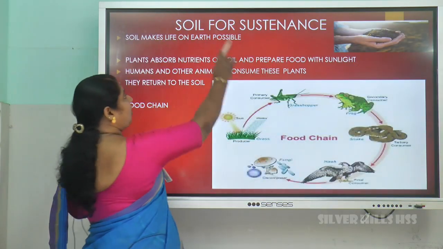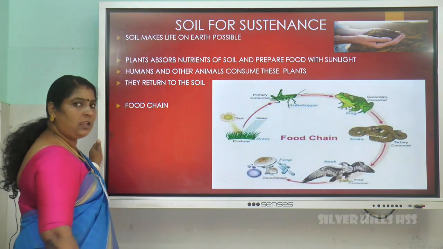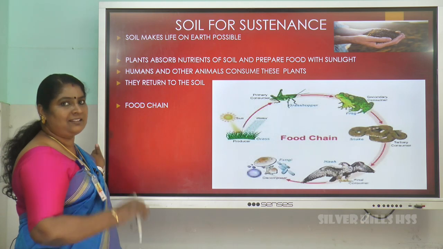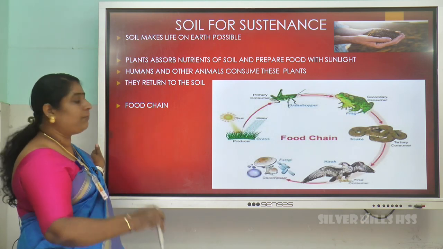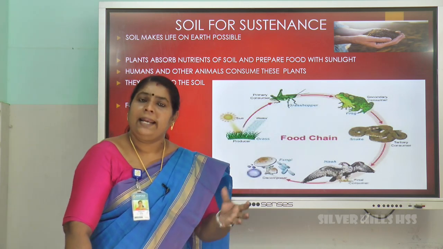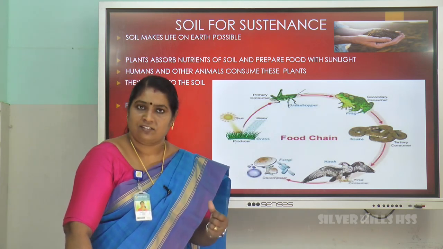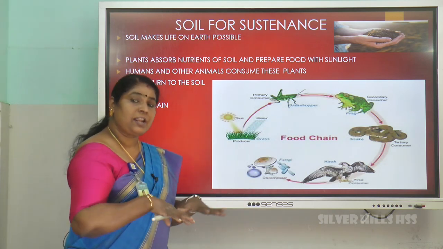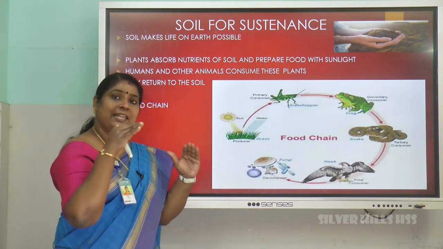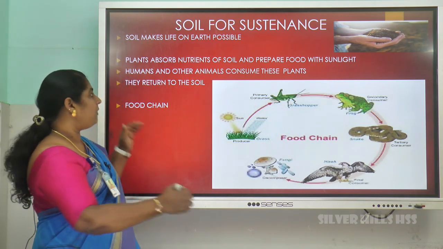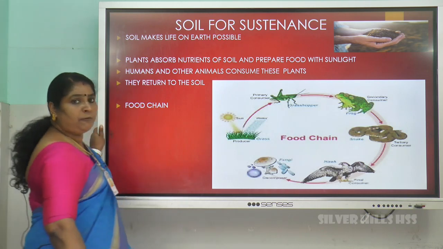Next, let us go to soil for sustenance. We begin our life in the soil and also end in the soil. This is explained with the help of a food chain. Now, when a small seed is planted, it absorbs all the nutrients from the soil and it grows thickly. After absorbing all the nutrients, a better yield will be produced and that is consumed by the humans.